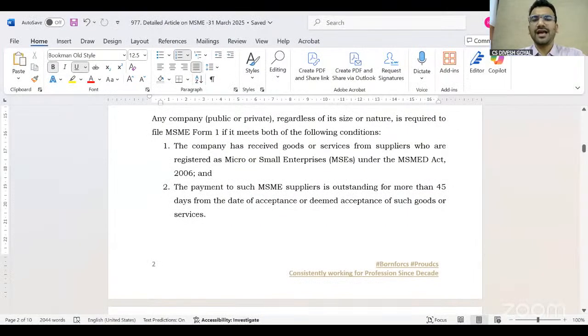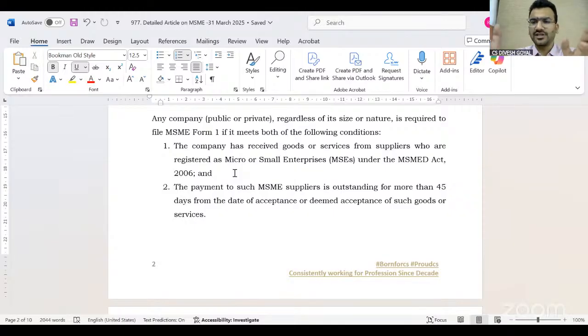So applicability is on every company, but whether your company has to file or not, for that we have to follow some criteria. The first thing we have to check is whether, as a company, we have any vendor who is registered under MSME or not.